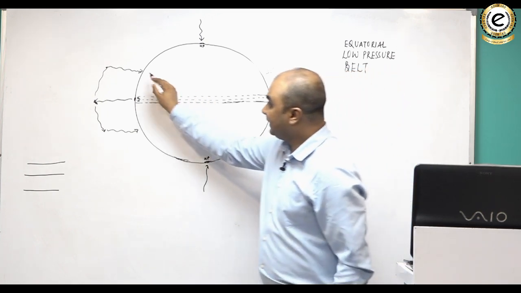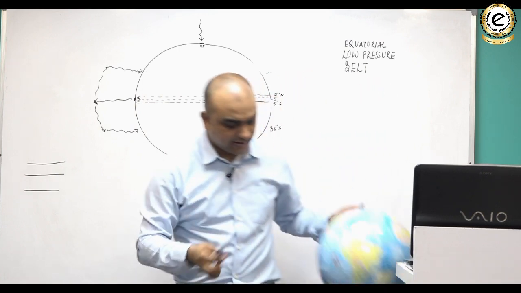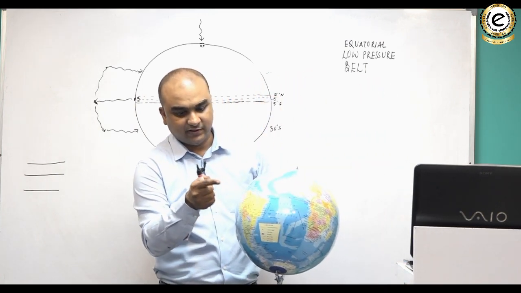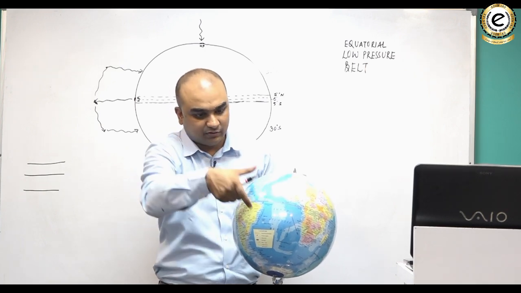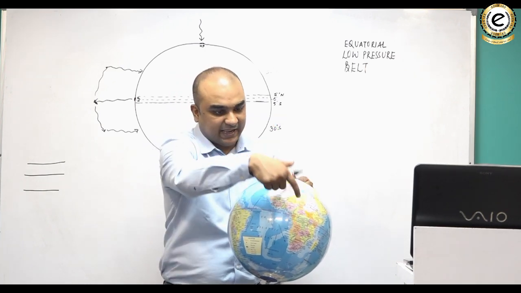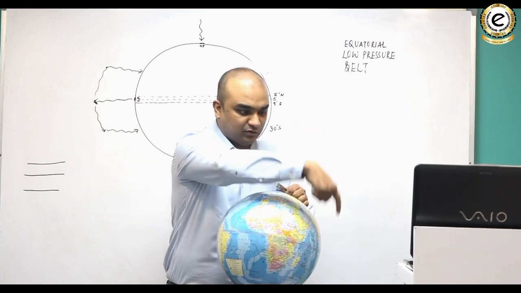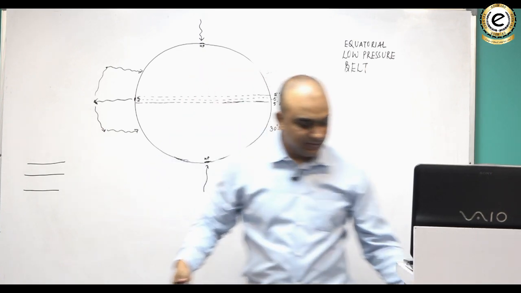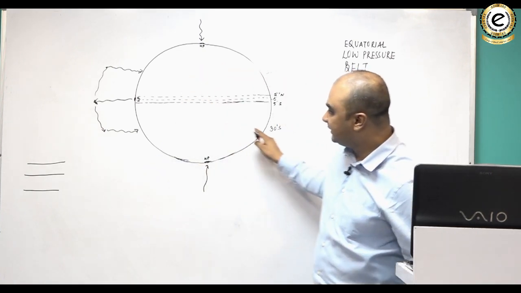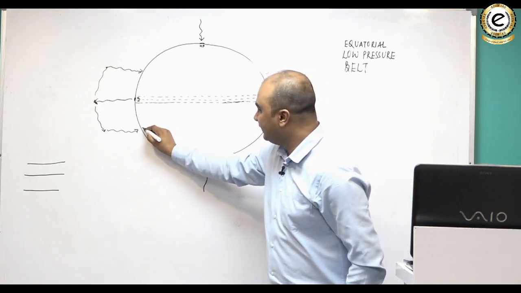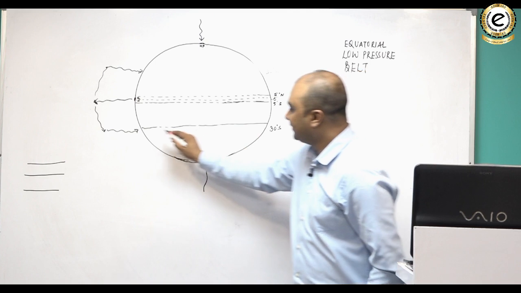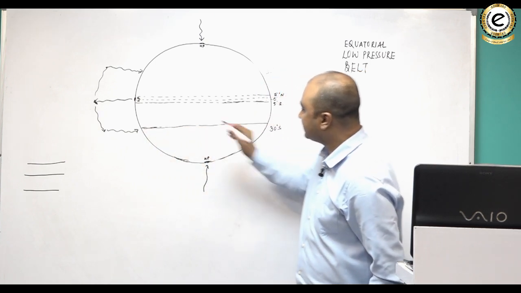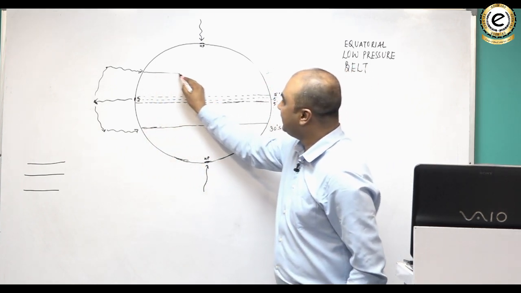And you know that if air is rising at the equator, it's spreading and it's sinking at 30 degrees north and 30 degrees south. That is happening at every place north and south of the equator. So it means at 30 degrees north and 30 degrees south also we will have pressure belts. These pressure belts will be high pressure belts.